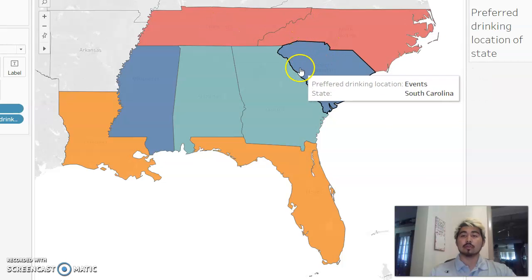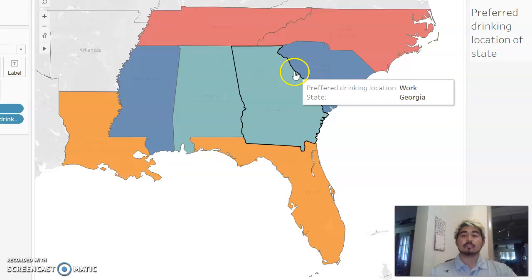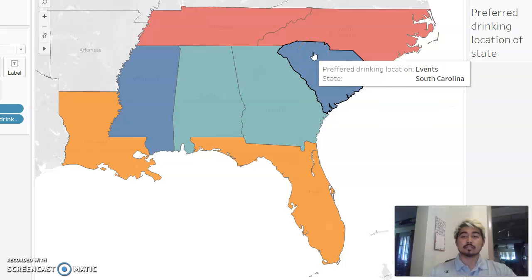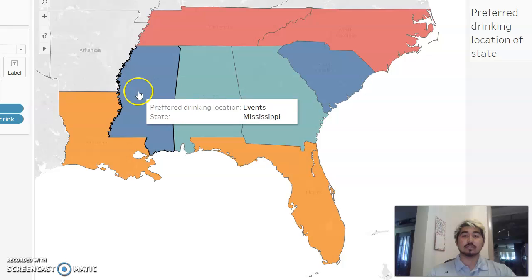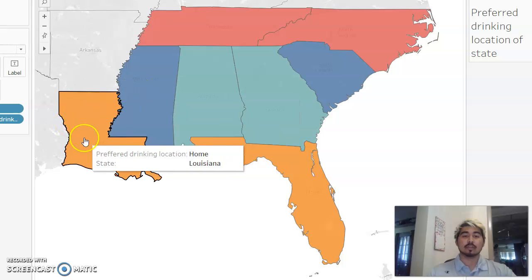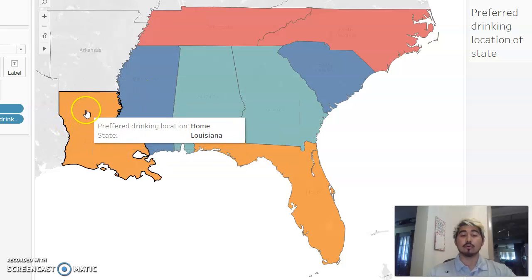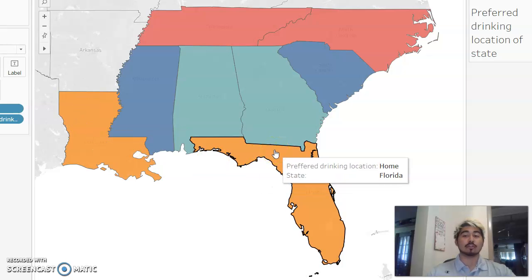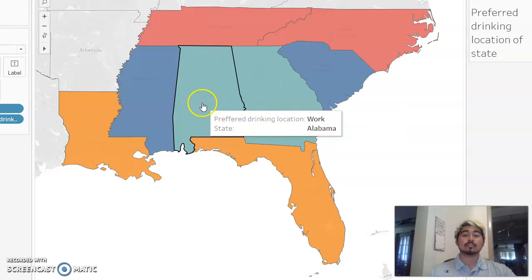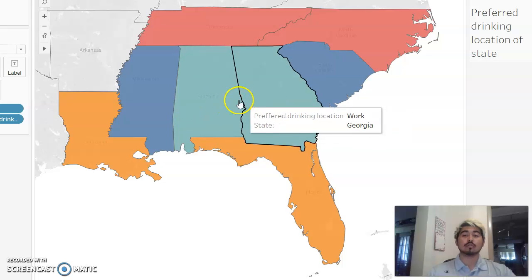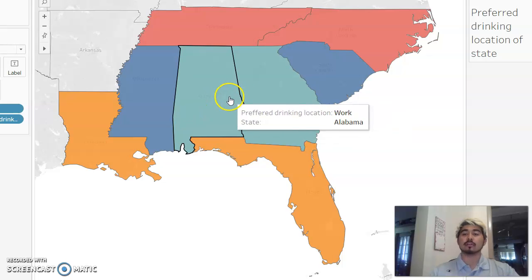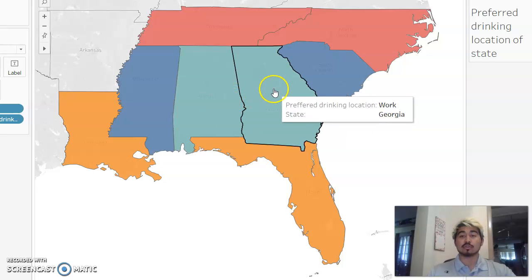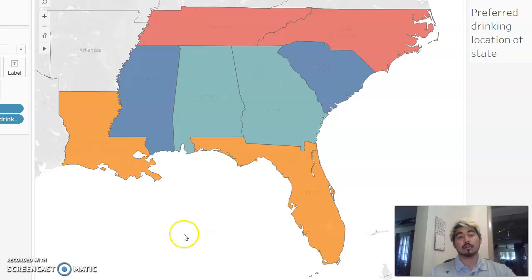The navy blue color represents events, so they prefer drinking at events in South Carolina and Mississippi. This goldish orange color represents home, meaning that people in Louisiana and Florida prefer to drink at home. And this cool aqua green color represents work, meaning that people in Alabama and Georgia both prefer to drink at work.